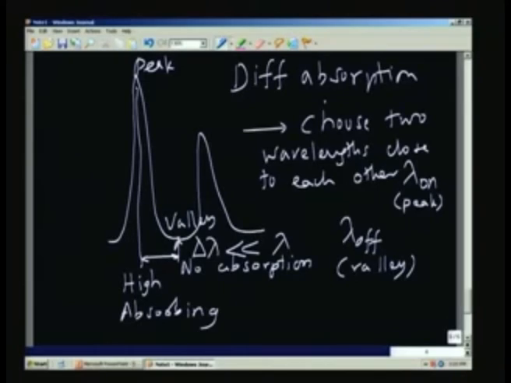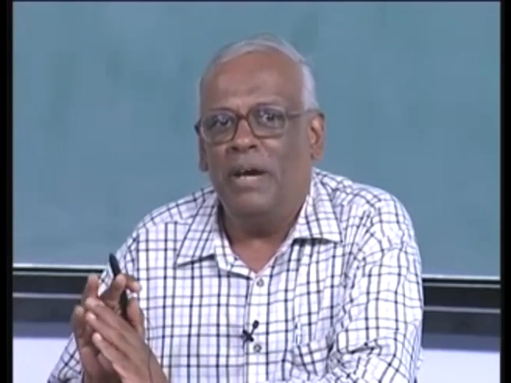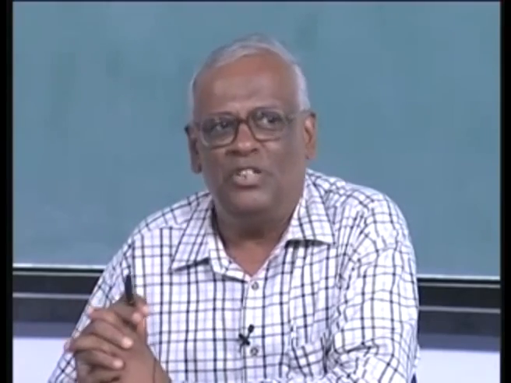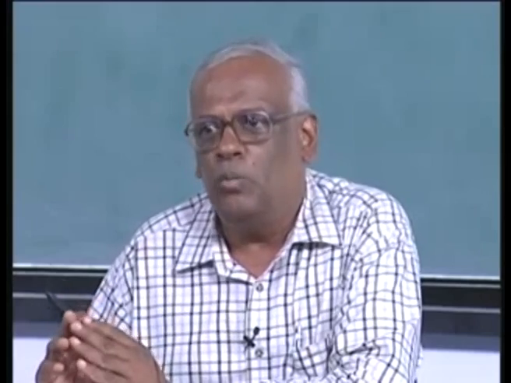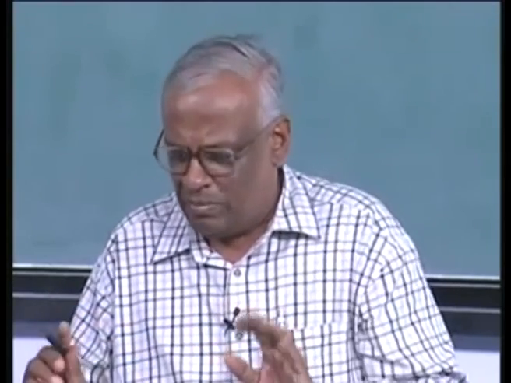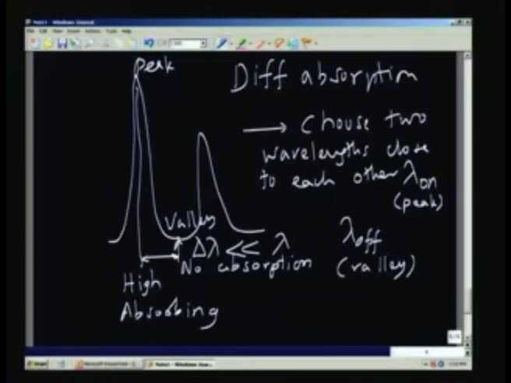One is absorbed highly, the other one is not at all absorbed, and therefore, by measuring the ratio of these two or the difference between these two, we will be able to find out how much of the species is present in the atmosphere. This is just the broad outline of the method.